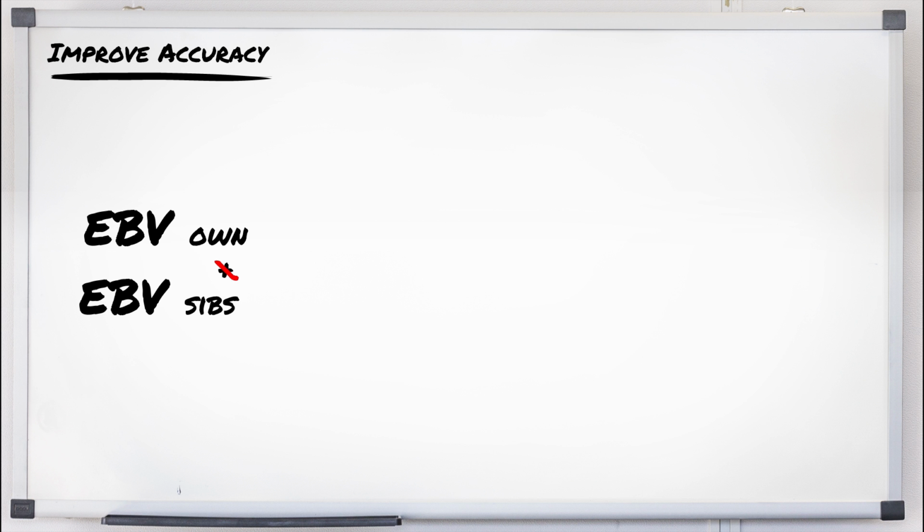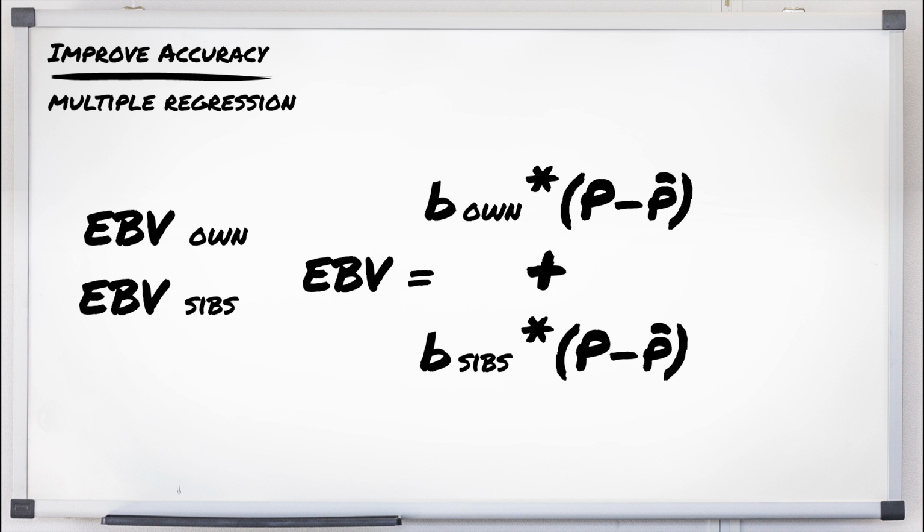Now we have two EBVs, one based on the own body weight and one based on half-sibs. The question is now whether we can do better than that and combine the information. We should not just sum these two EBVs. The solution is multiple regression. The B values cannot be calculated with the equations in the appendix anymore, because there is an overlap in information. The ram itself and his half-sibs share a quarter of the genes, and we need to account for that in calculating the B values. Therefore, we use an Excel sheet specifically designed to calculate B values in case of multiple regression.